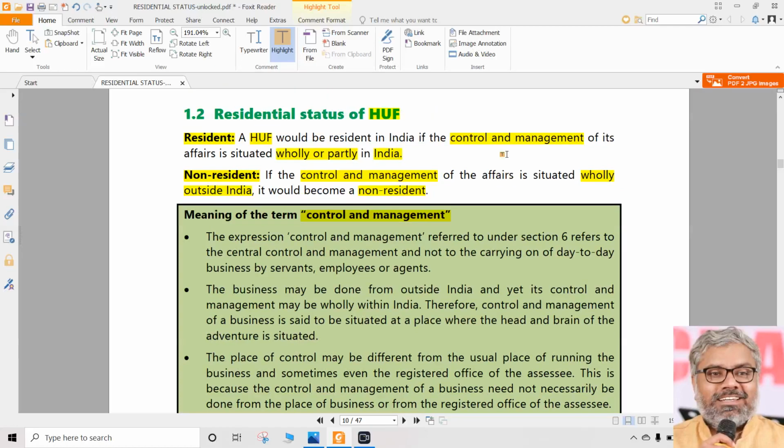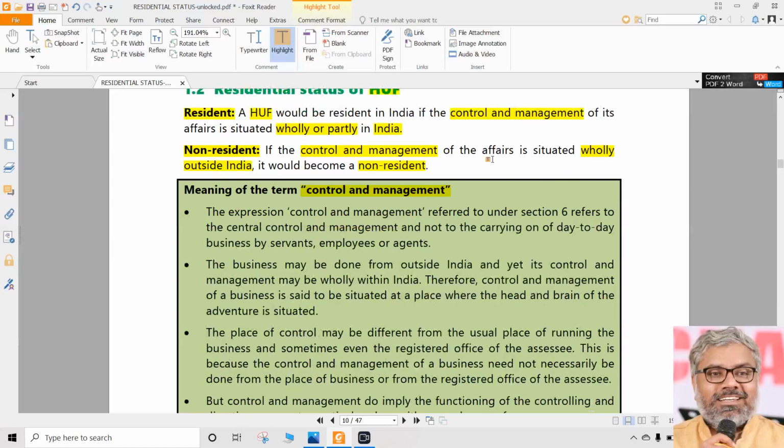So income tax law will not tell whether control and management of affairs of a HUF should be in India or outside India. How can we have any control on that? What we can have control on is this: if it has control and management situated wholly or partly in India, we call you a resident.